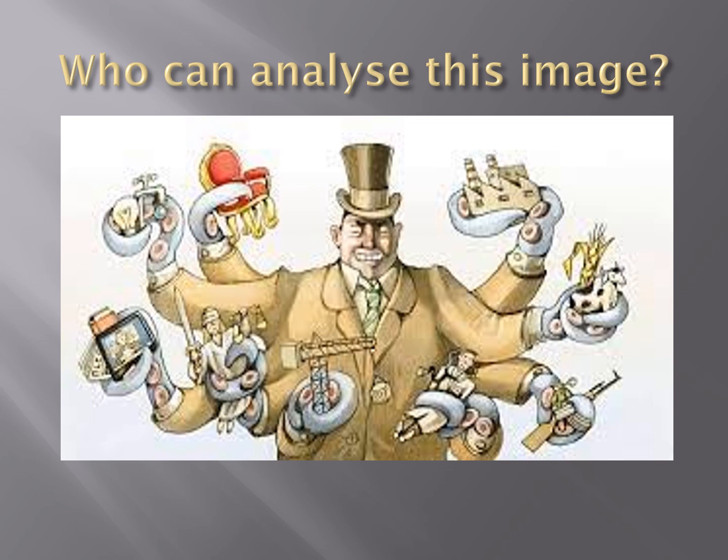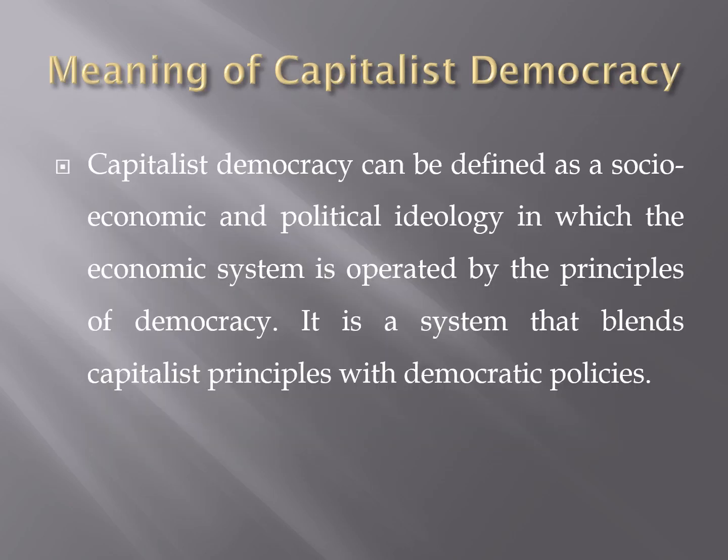Now, what is capitalist democracy by way of definition? We can define capitalist democracy as a socio-economic and political ideology in which the economic system is operated by the principles of democracy. In this case, it is a system that blends capitalism with democratic policies. It blends capitalist principles with democratic principles.